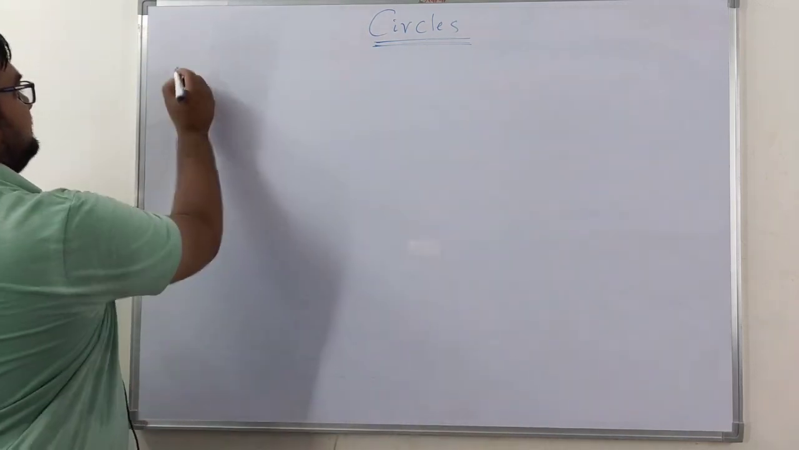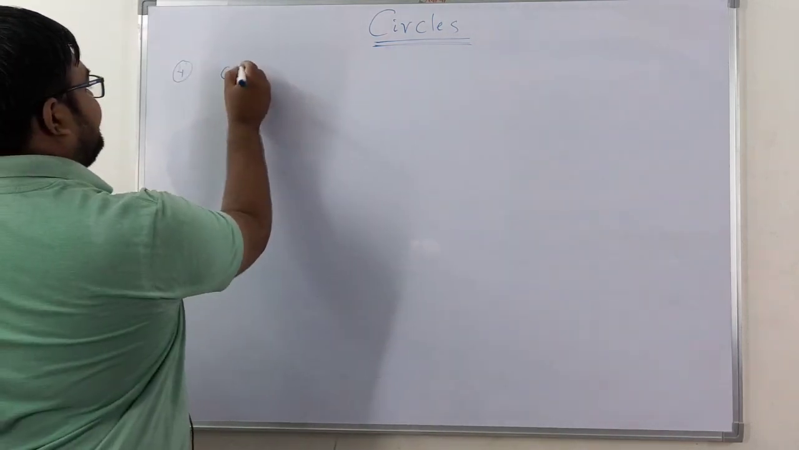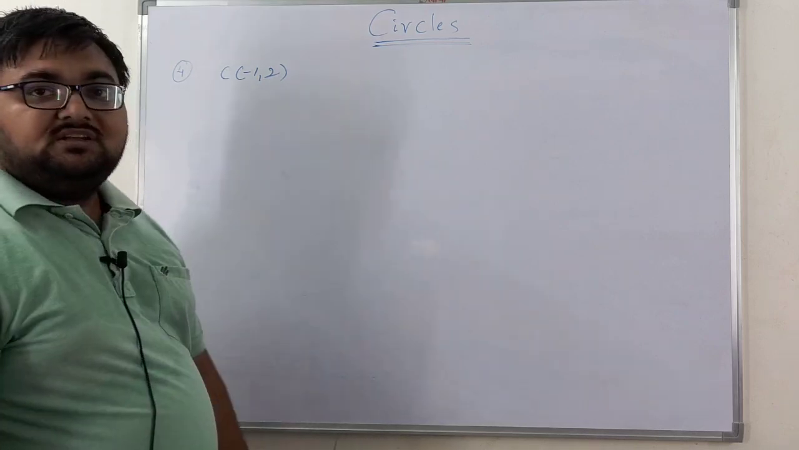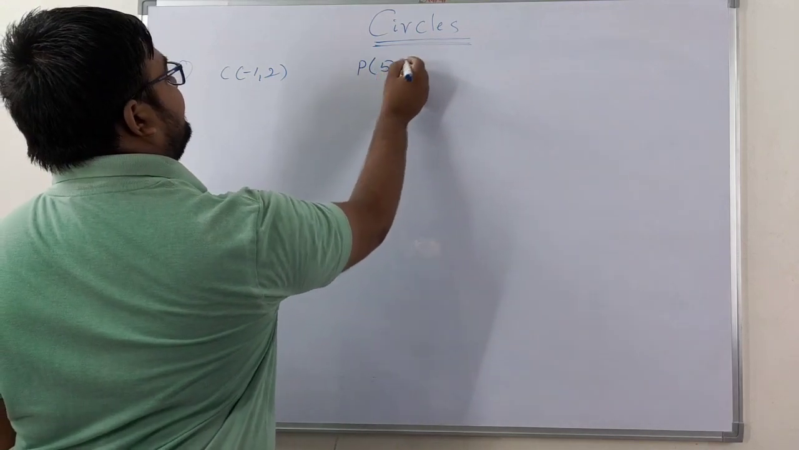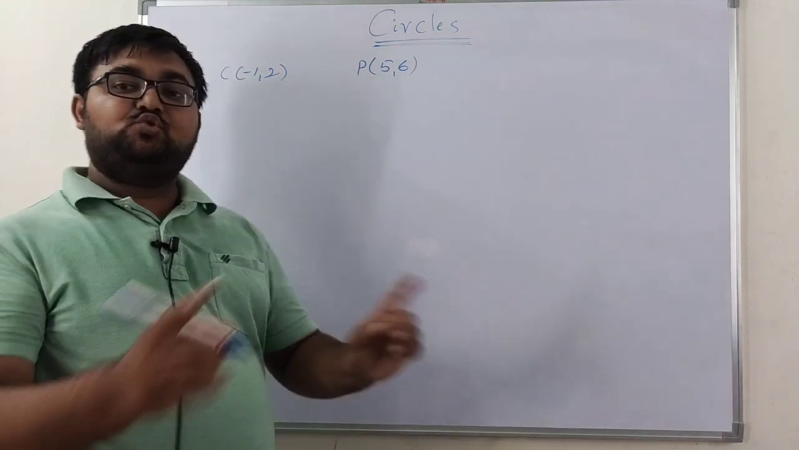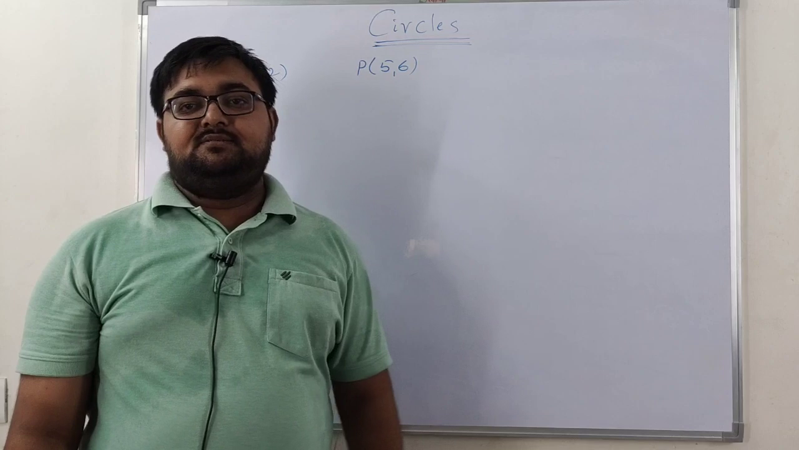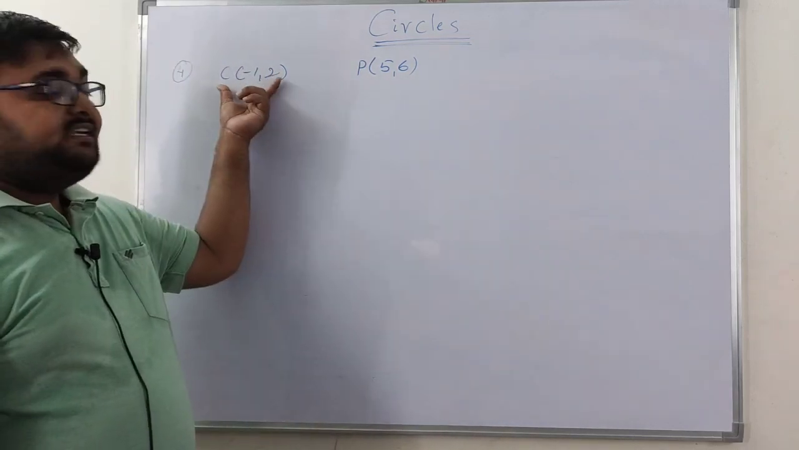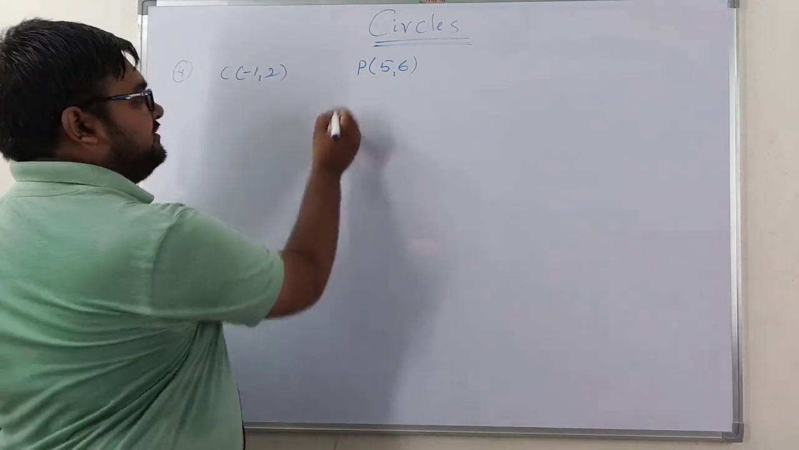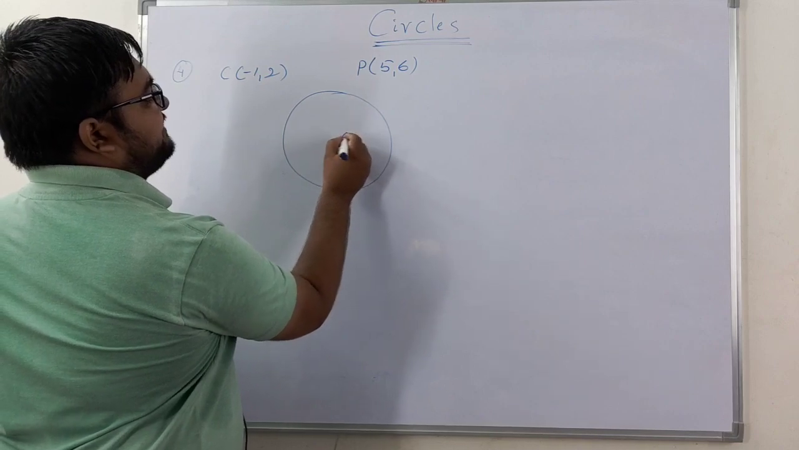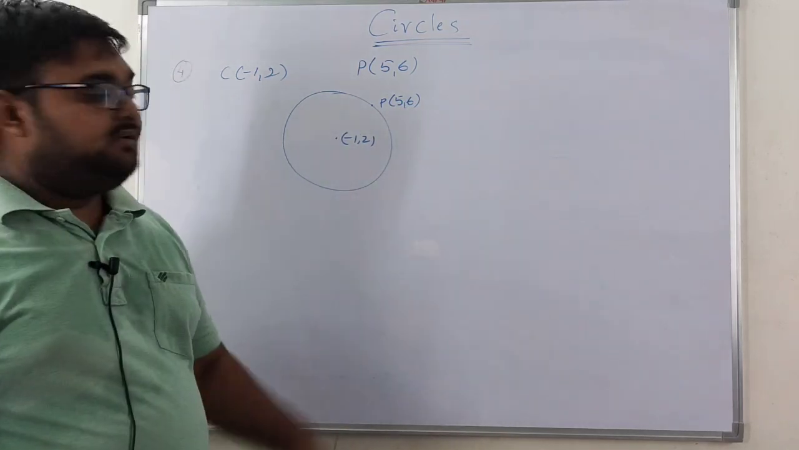See, one more question is given. Question number 4. What has he given? The center is minus 1 comma 2, and there is a point P, 5 comma 6, which passes through the circle. Here he did not mention the radius. He has given only the center and a point which lies on the circle, and he is asking you to find the equation.